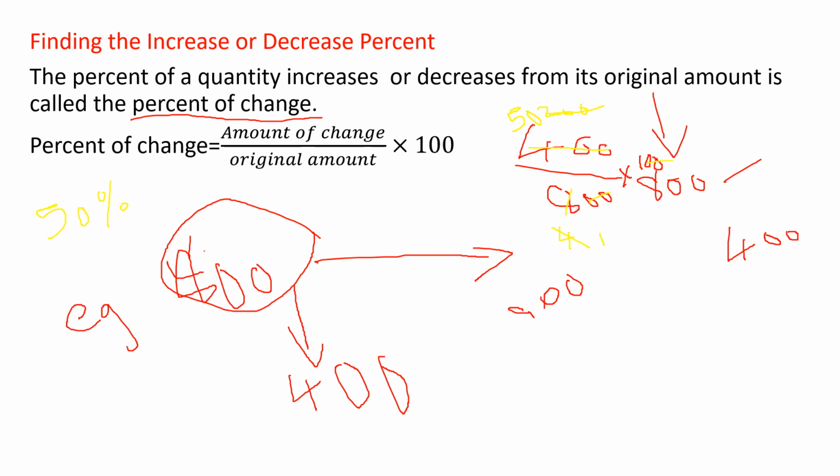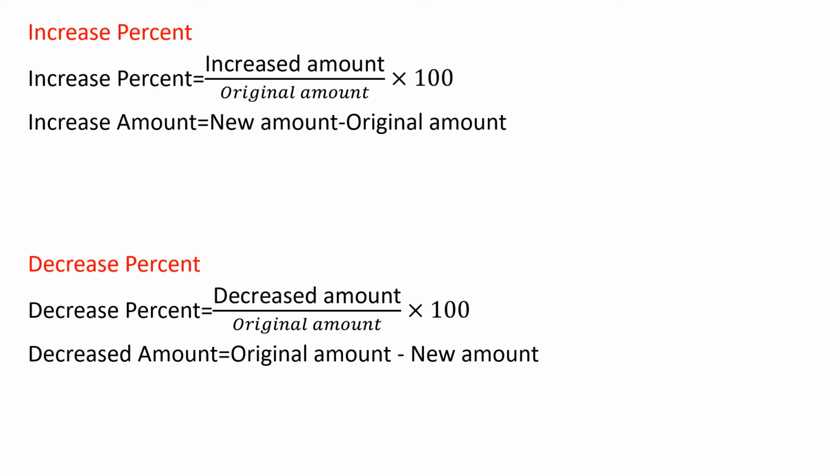So what is the formula for percentage of change? You can say it with me. Percentage of change is equal to amount of change divided by original amount into 100. Okay. And next, two formulas. What are the two formulas?